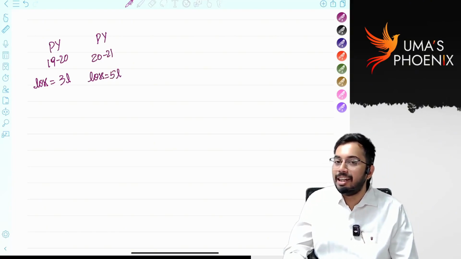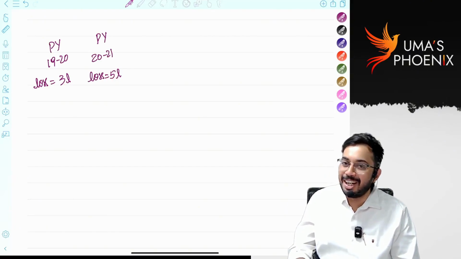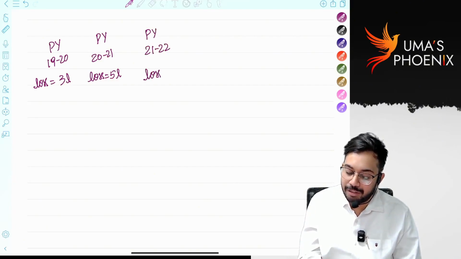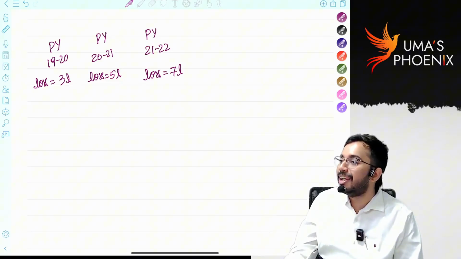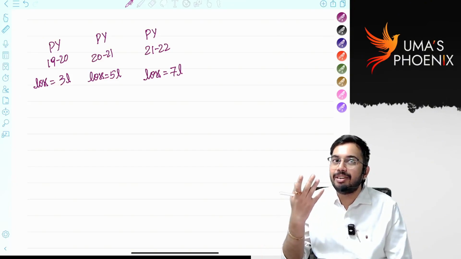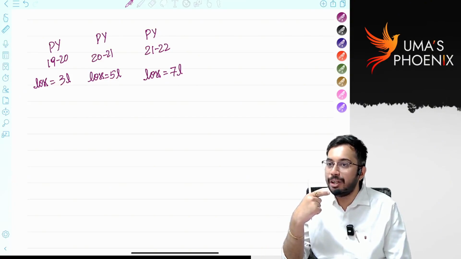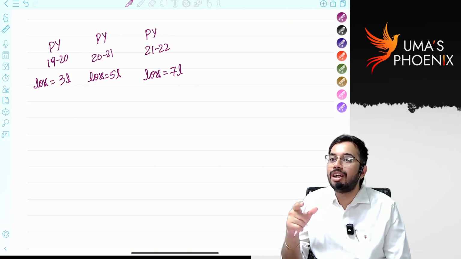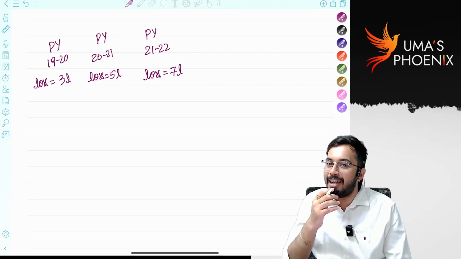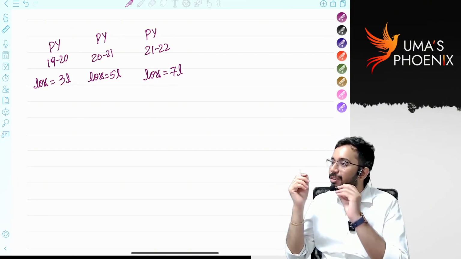Then he read one quote, failures are stepping stones of success, and he continued the business. In previous year 21-22, there is a loss of 7 lakhs. That's it, finished. He closed the business. Then he sat and thought about the reasons why he is getting continuous losses. He is selling goods on credit basis to Sumit. Sumit is not paying money to Kaushik. That means there are bad debts. Because of bad debts, he ran into losses.